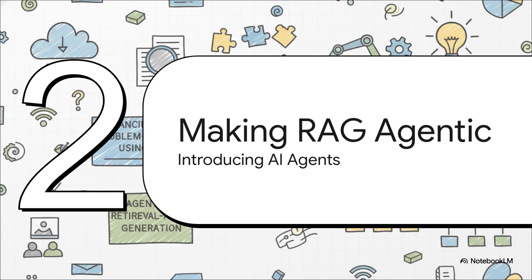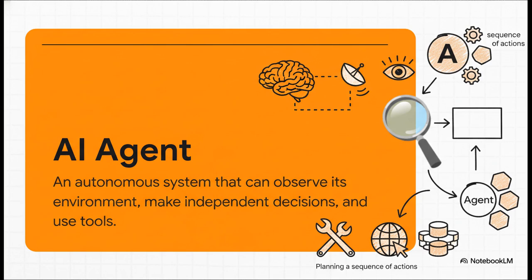Well, this brings us to the next evolution, making RAG agentic. We give it the ability to think and act for itself by introducing an AI agent. An AI agent isn't just another program. Think of it more like an autonomous worker. It can make its own decisions, it can create a whole plan of action, and it can use different tools like a web search or a database query all on its own to get a job done.